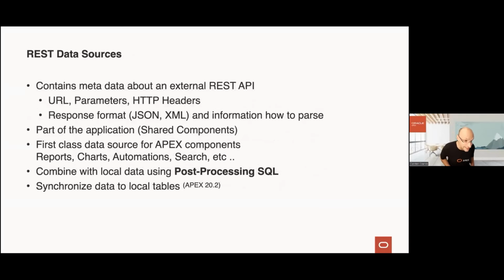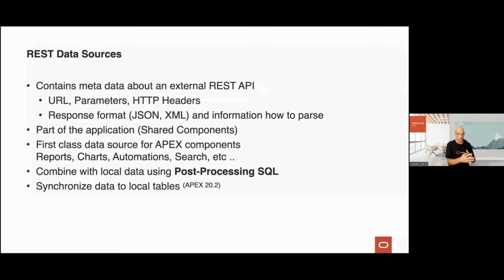Okay, so let's circle back a bit to what a REST data source is, right? And as I was saying before, a REST data source contains all the metadata about the external REST API, right? So as I was saying, URLs, parameters, HTTP headers, response format, all the know-how of Apex is part of the REST data source. And if an Apex component like a report is created on top of a REST data source, Apex knows everything so that Apex can do the HTTP request on its own, right? So as a developer, you don't have to do the HTTP request yourself. You don't have to parse the JSON. Apex does everything for you, right? It's part of the application.